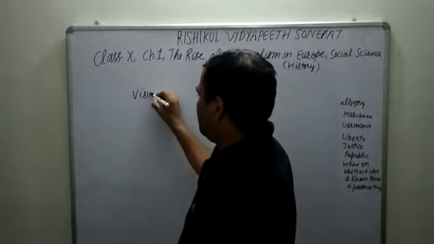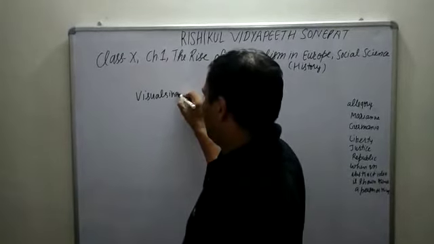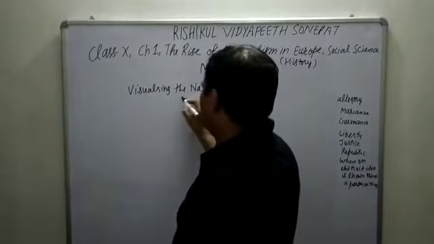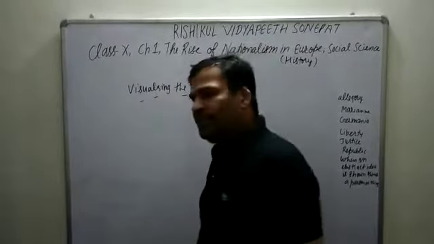Now we will discuss visualizing the nation. It means how the nation was shown, what were the characteristics that were related.